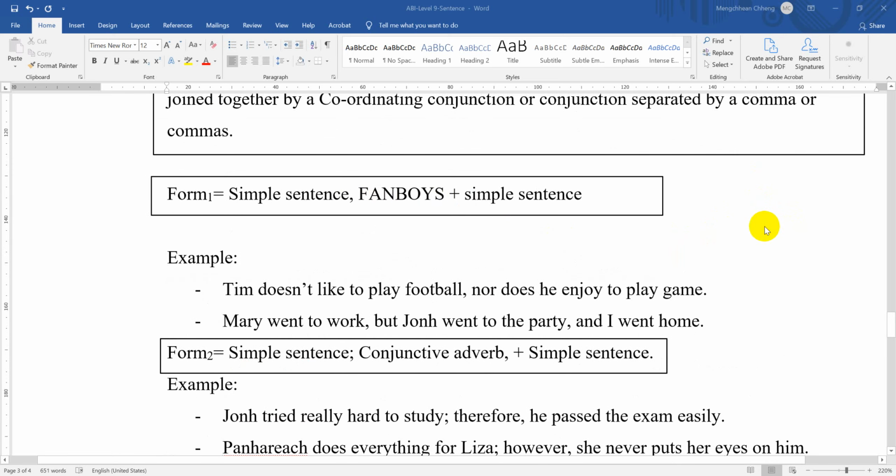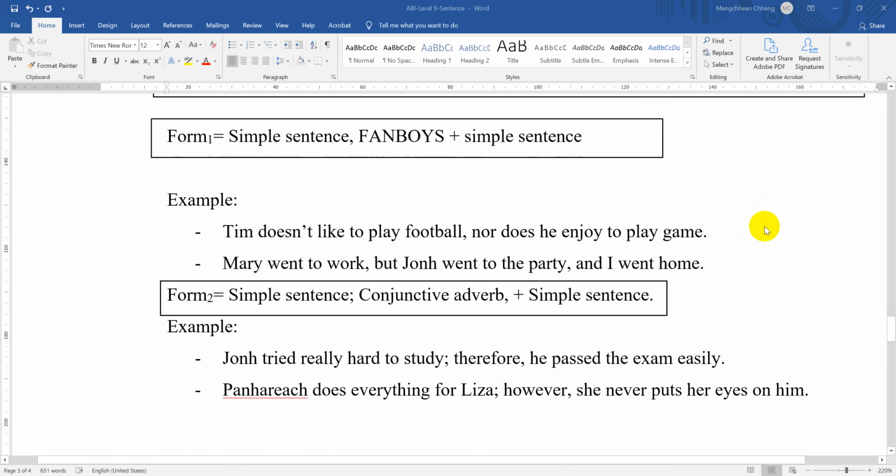So there are two forms to form a compound sentence. Form number one: simple sentence, comma, FANBOYS plus simple sentence. You have to note that simple sentence equals independent clause, and independent clause equals main clause.